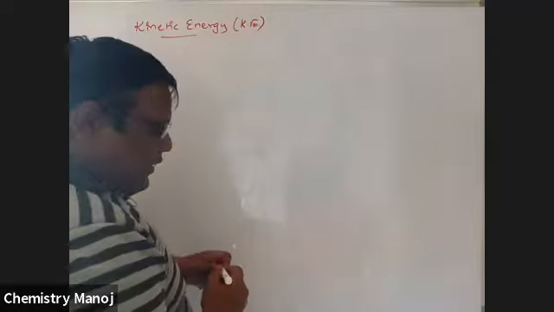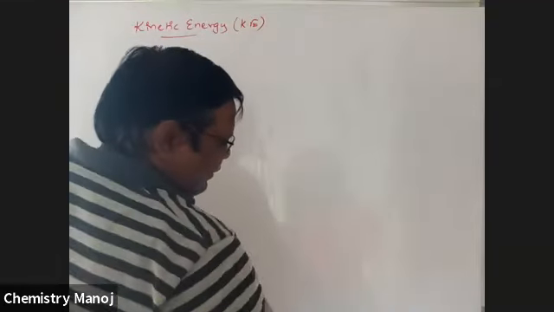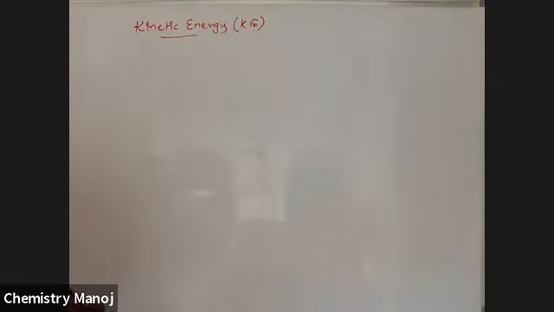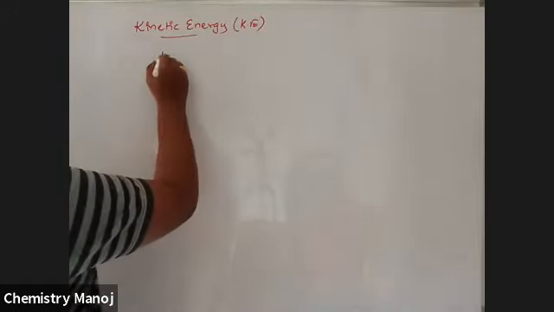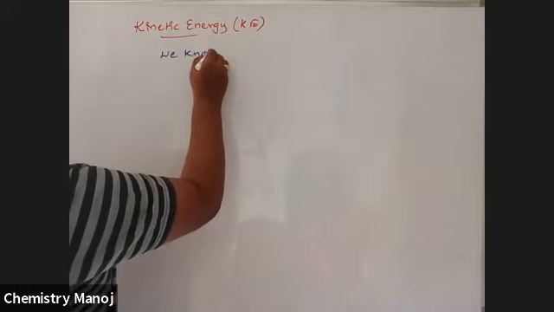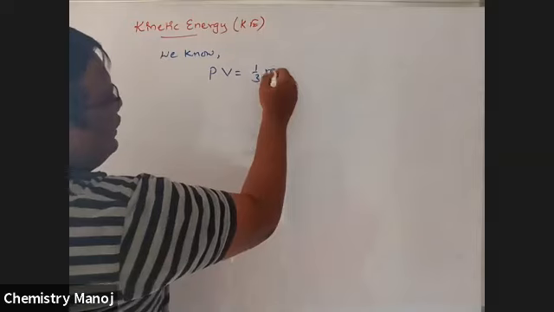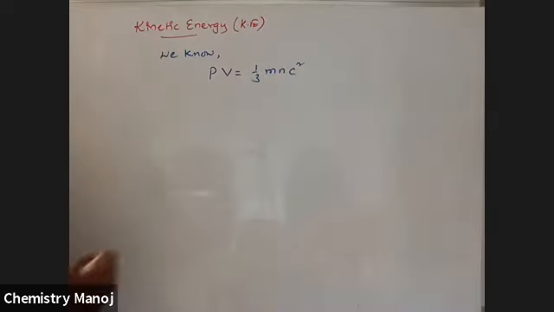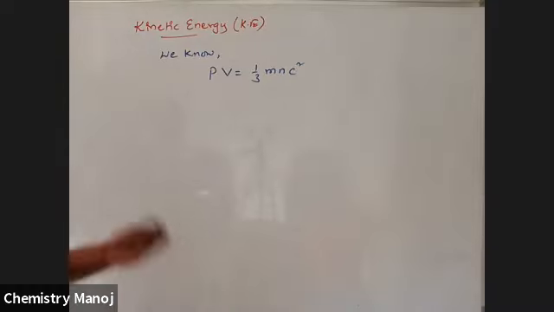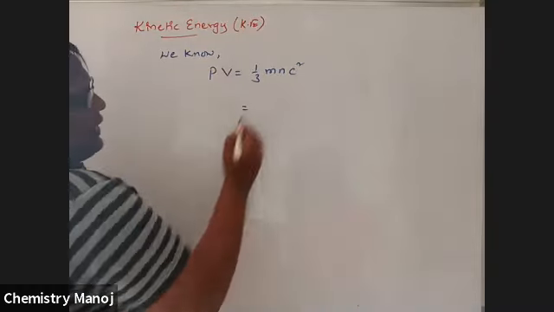That means every gas molecule which is in motion having velocity, where there is velocity, automatically there should be kinetic energy. So how to derive the relation for this kinetic energy of the gas molecule? See here, now we know PV is equal to 1/3 mnc square.